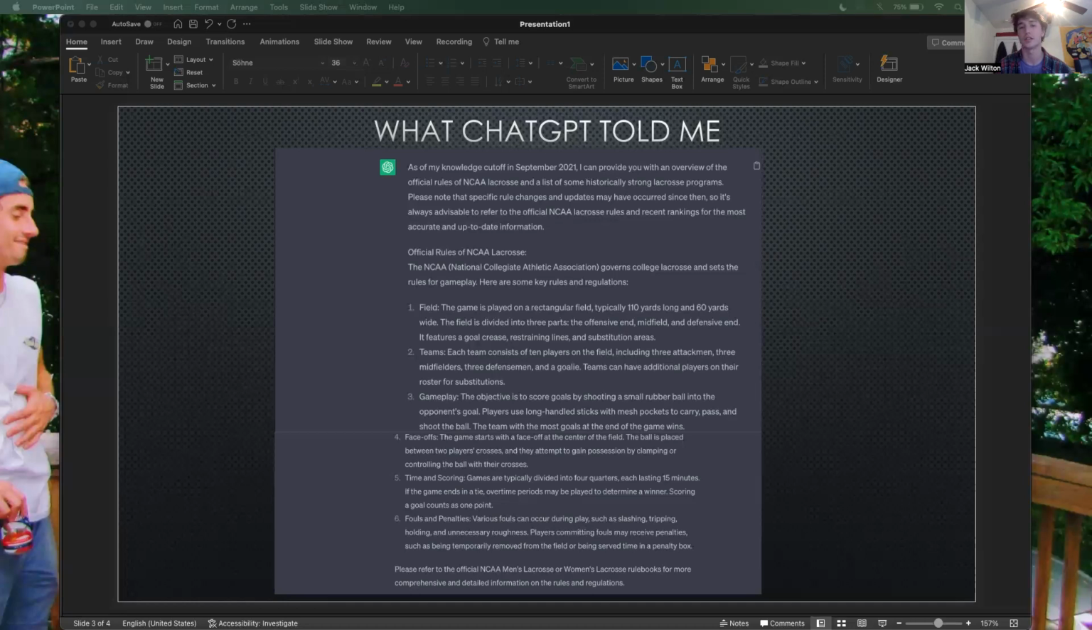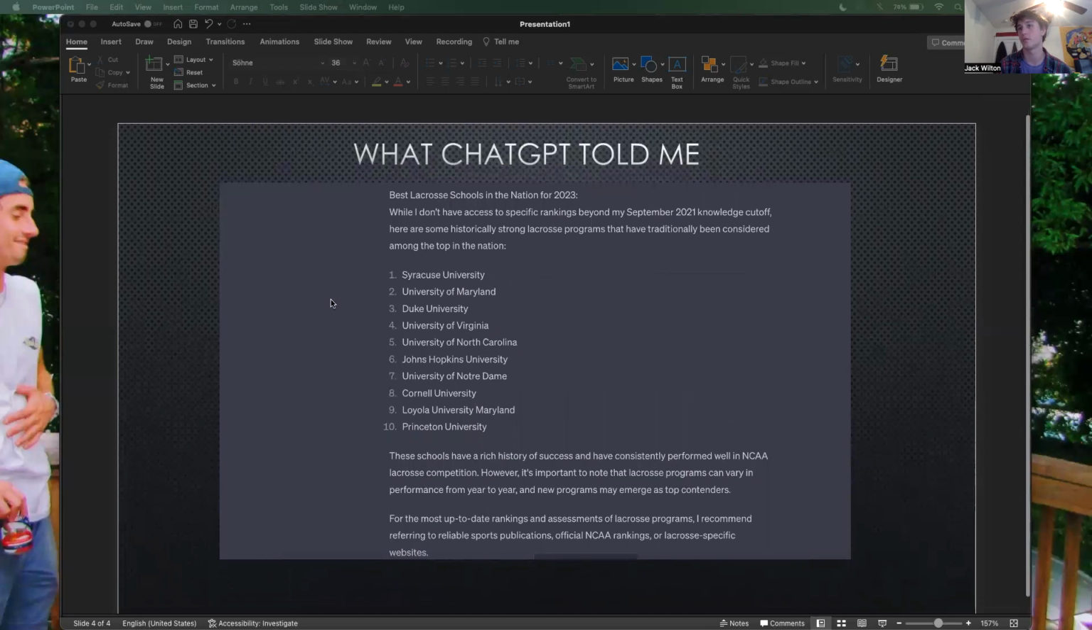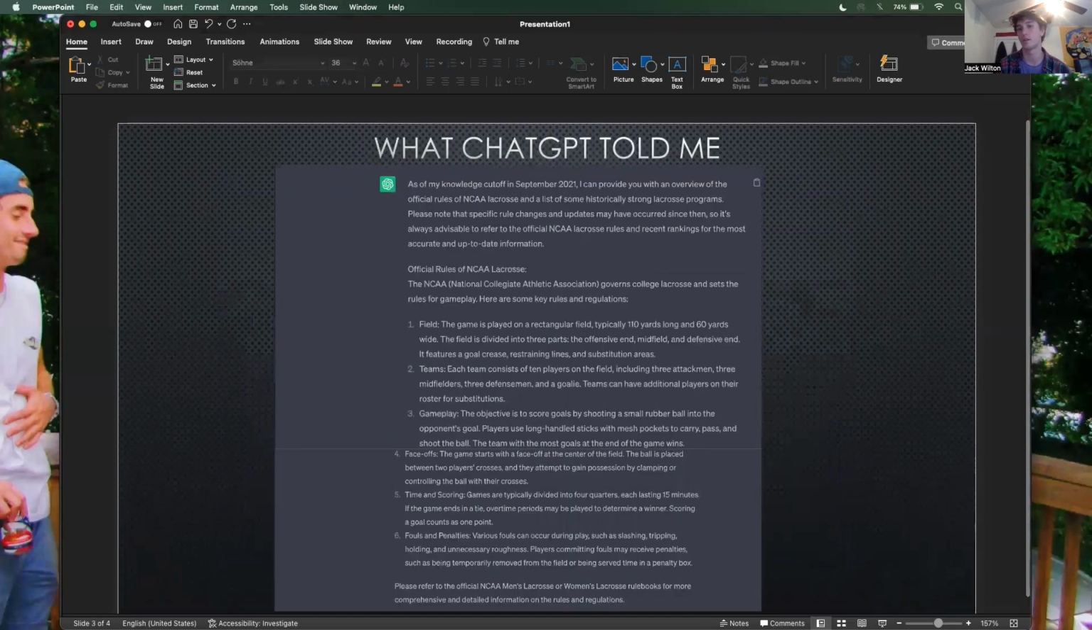It fails to mention the shot clock, which is a game-changing rule that was implemented for the start of the 2022 season. So somebody who's trying to look up the rules would be missing out on that information.